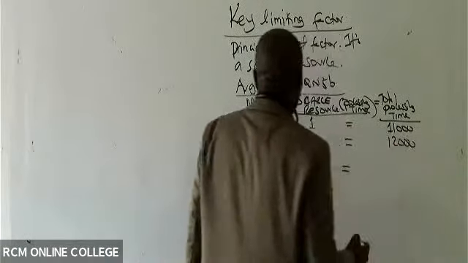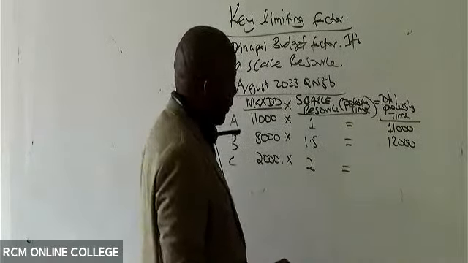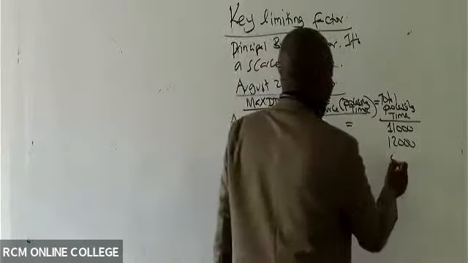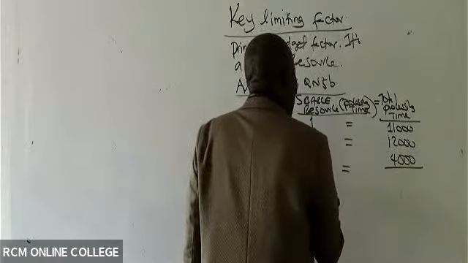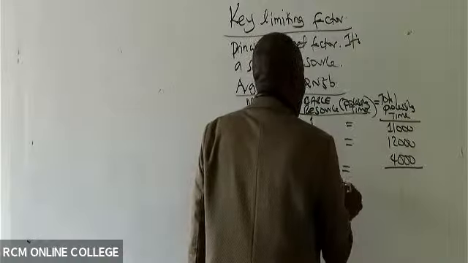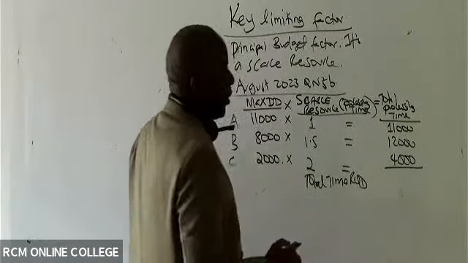And then we have 2,000 times 2, giving me 4,000, right? So then could you kindly go ahead and give me the total time required.